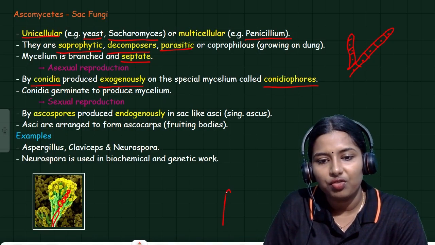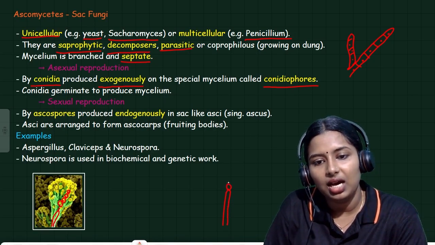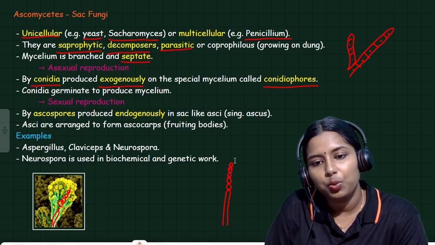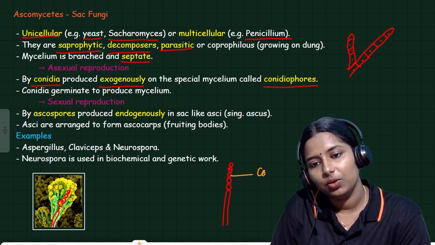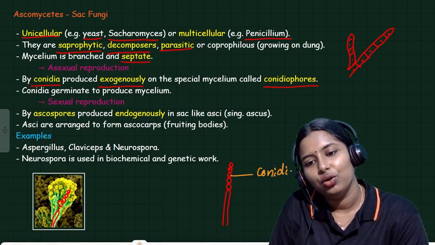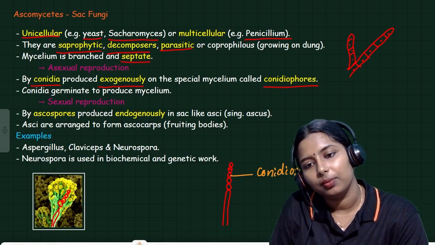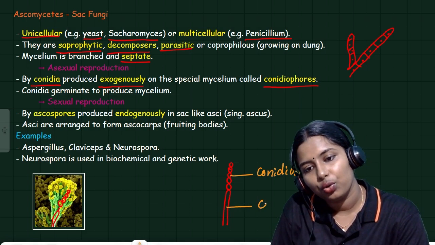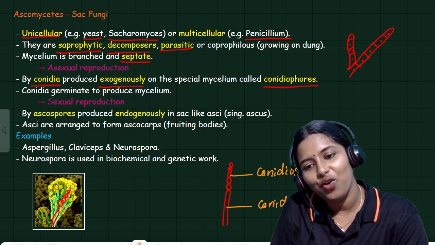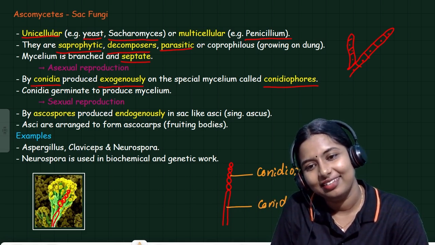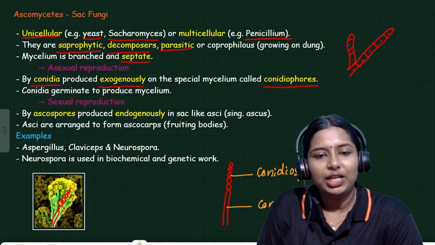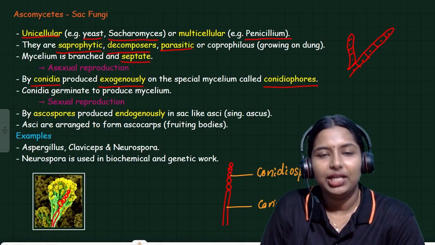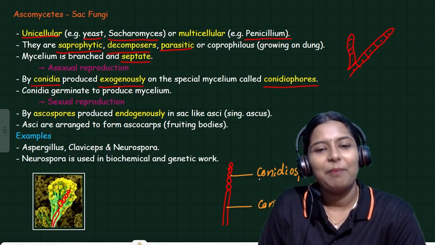Clear? Conidia germinate to produce mycelium.